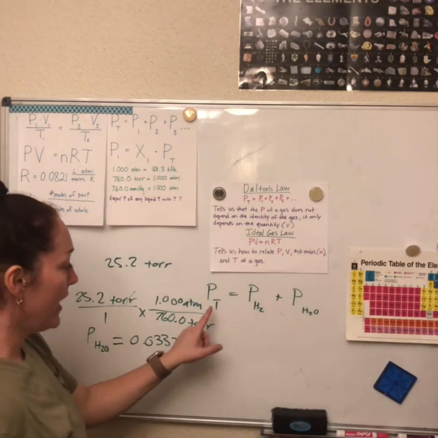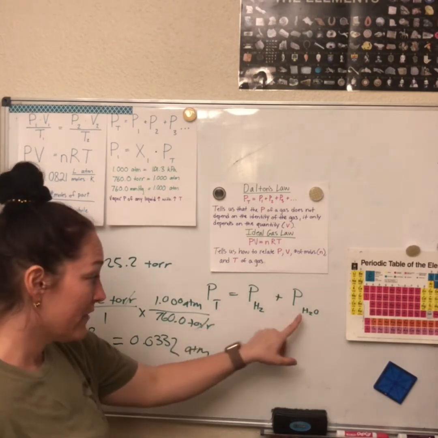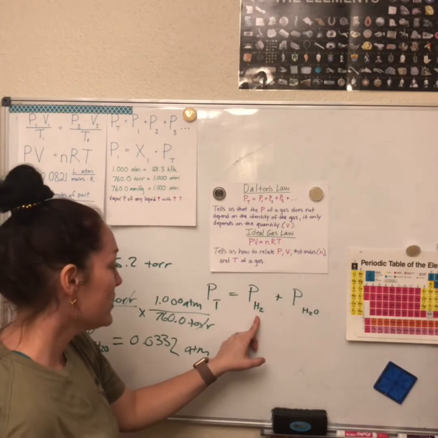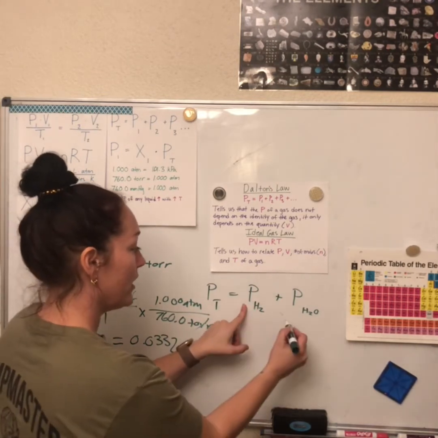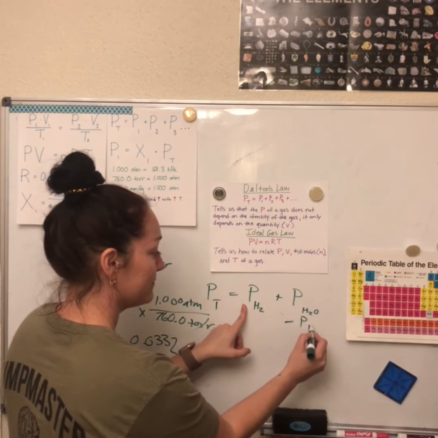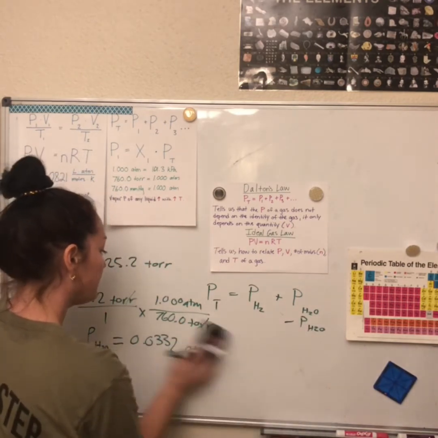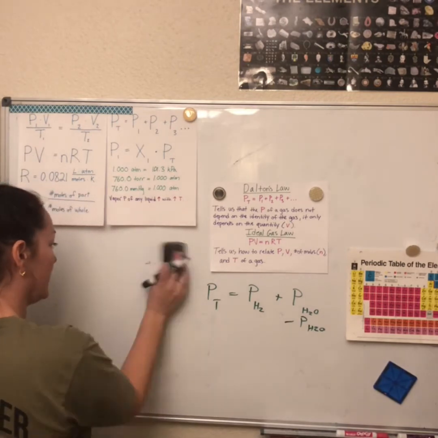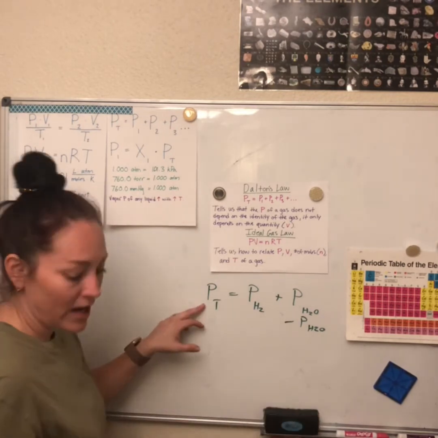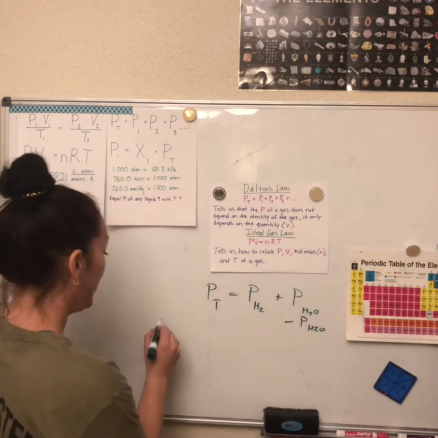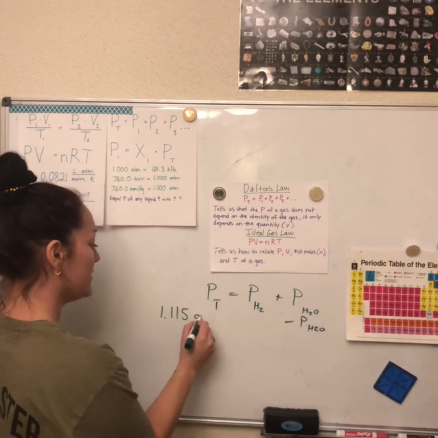All right, so now I have a total pressure they gave me, and I've got this pressure, which is good because this is what we're looking for, okay? So if this is what I'm solving for, I know I'm going to be subtracting my H2O over here. So let's take our pressure total, which was 1.115 atmosphere.